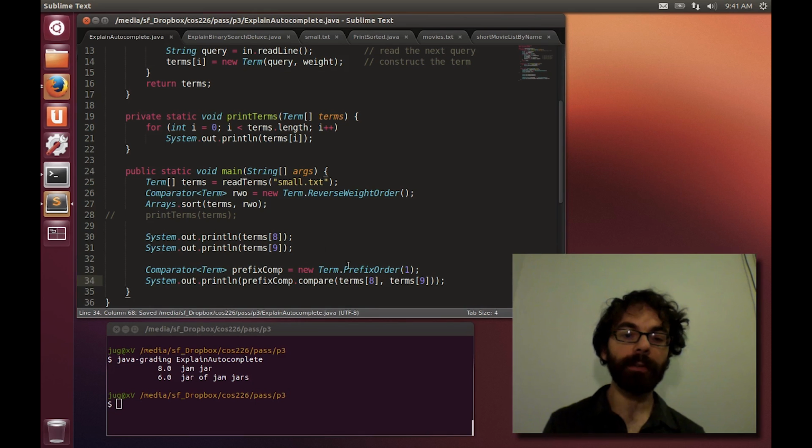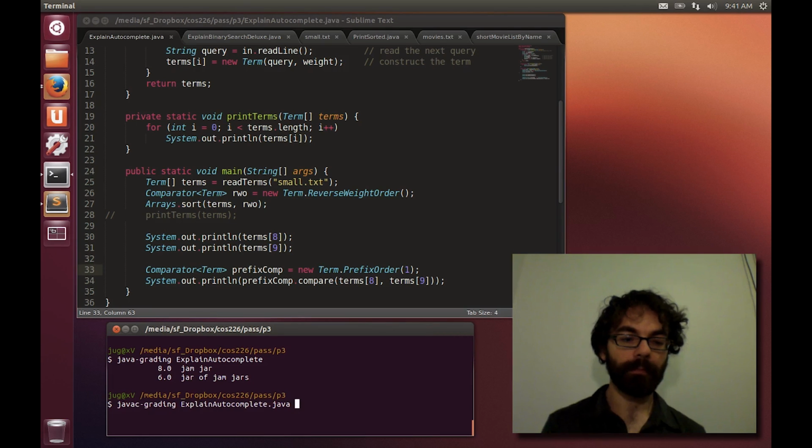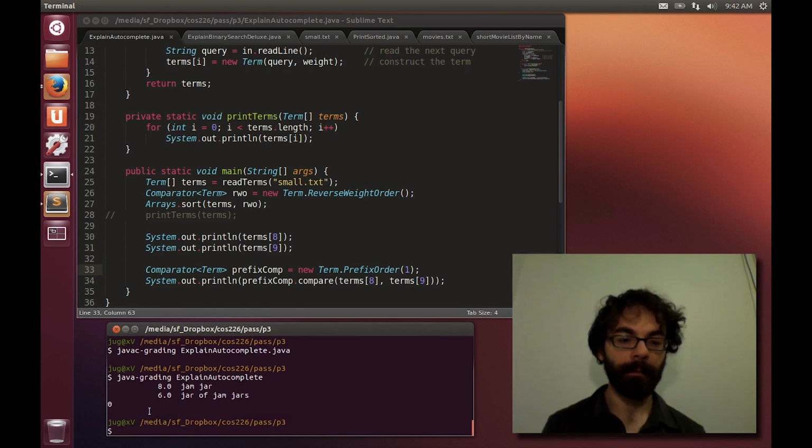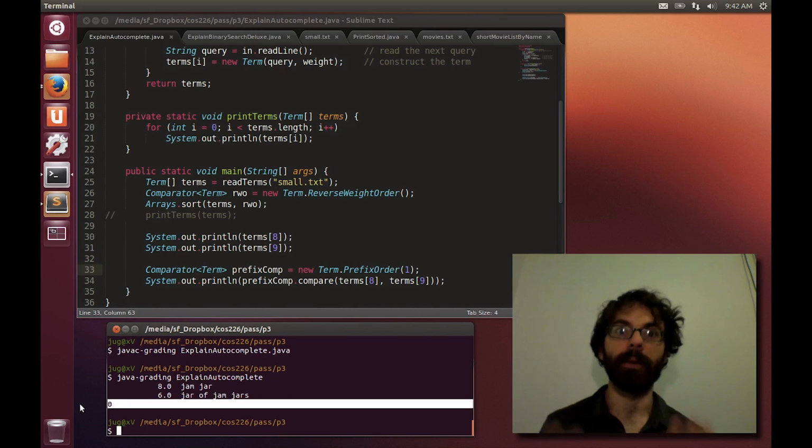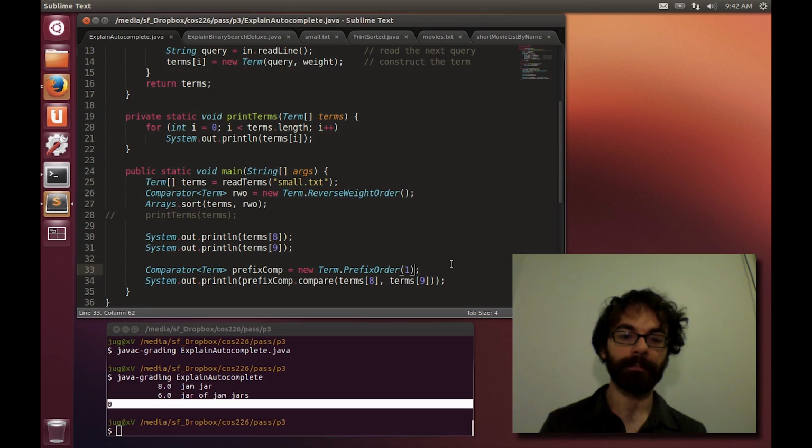What this is going to do is use this comparator right here to compare these two terms. Now it's comparing these two strings only based on their first character, j, and so we see that the comparator returns 0, saying that these two strings are equal up to that first character.